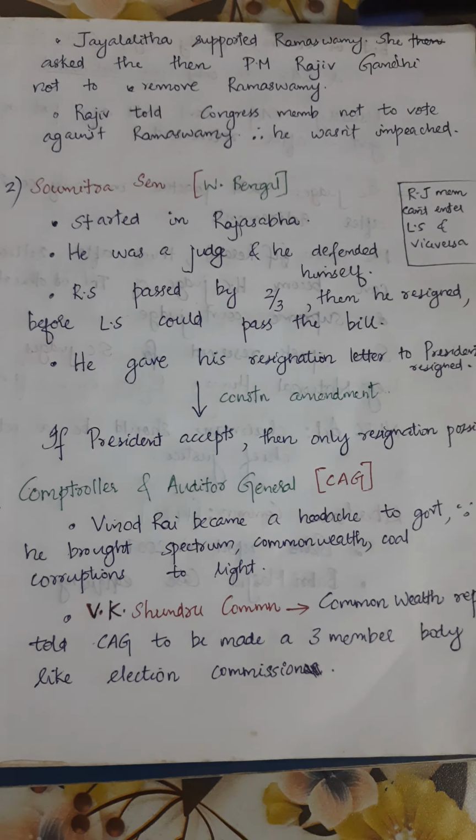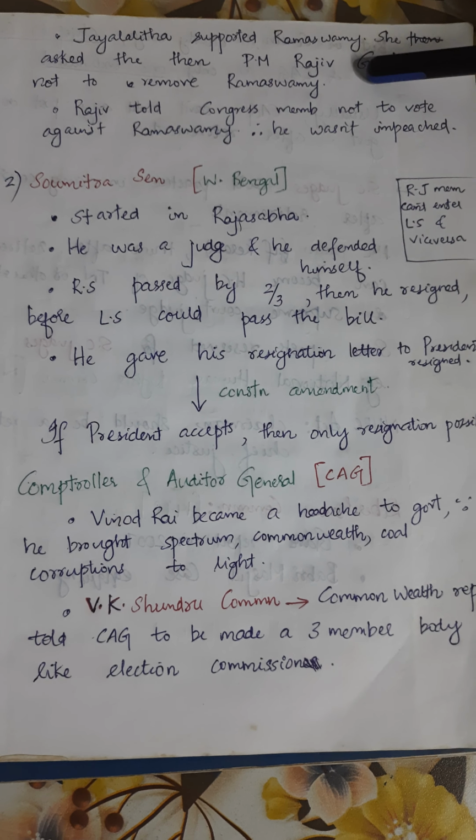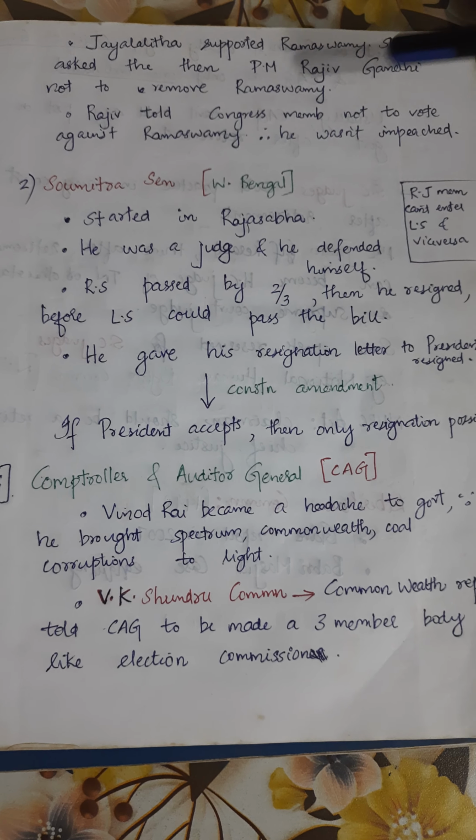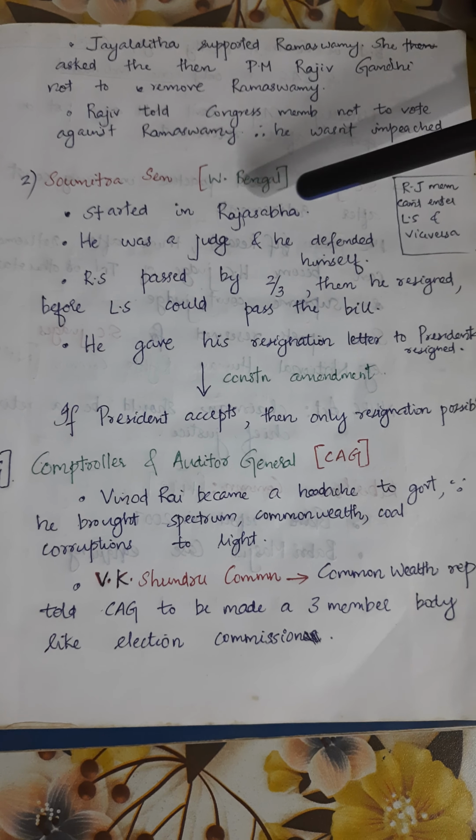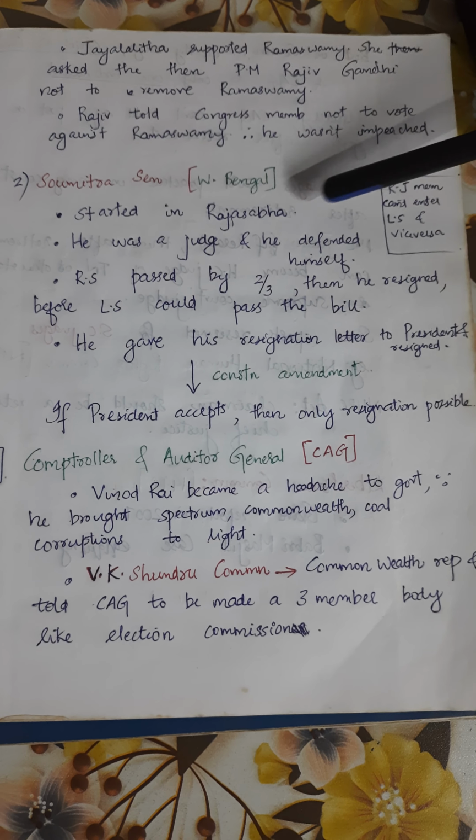She asked the then Prime Minister Rajiv Gandhi not to remove Ramasamy. So Rajiv told Congress members not to vote against Ramasamy. Therefore, he was not impeached. Then Soumitra Sen from West Bengal. This started in the Rajya Sabha.